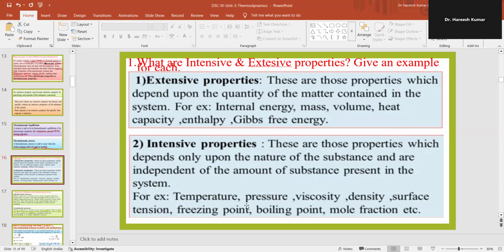For example, temperature, pressure, viscosity, density, surface tension, freezing point, boiling point, mole fraction, etc. are the examples of intensive property.